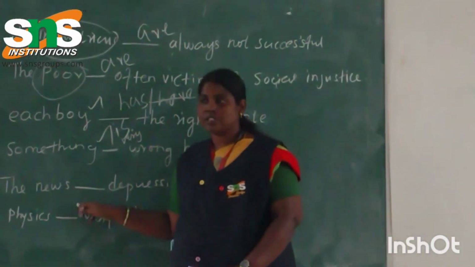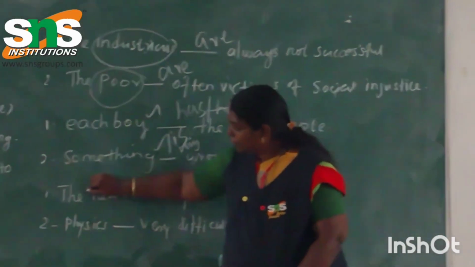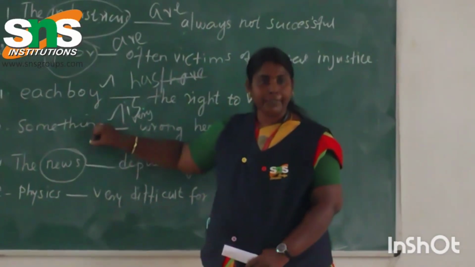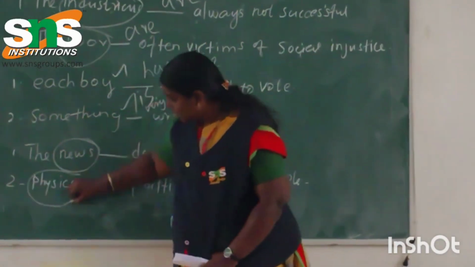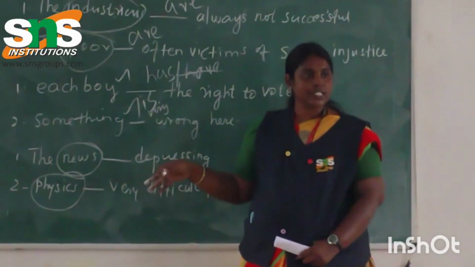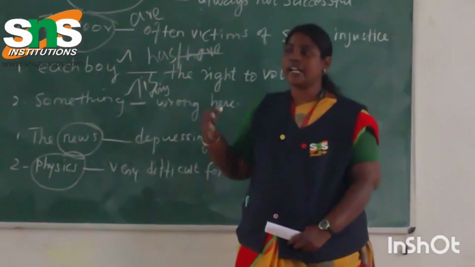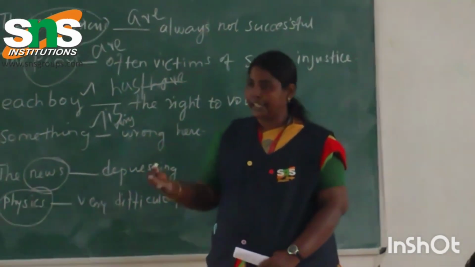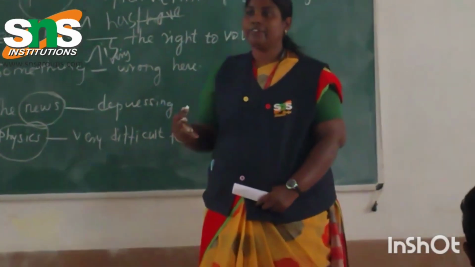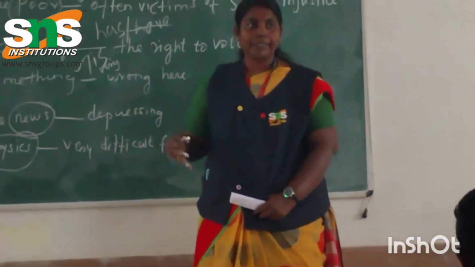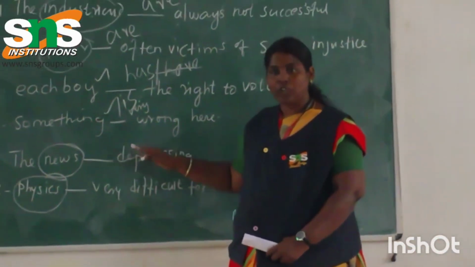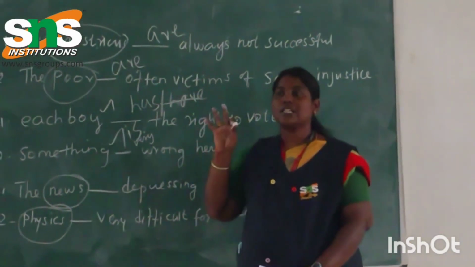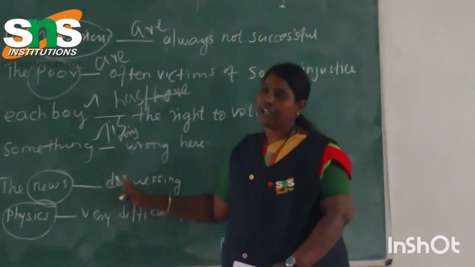Okay. Then we use "is" because it looks plural in form. Yes, what factor is confusing us here? The word appears plural in form, whereas physics, news, mathematics, English, civics, economics, these are all words that have an S at the end of them. So S ஓட இருக்கும்போது automatically we feel the word வந்து plural form ah இருக்கு. But the rule applicable here is that certain nouns look plural in form, பார்க்கிறதுக்கு plural ah இருக்கு, but actually they are singular. So they take only the singular form of your verb.